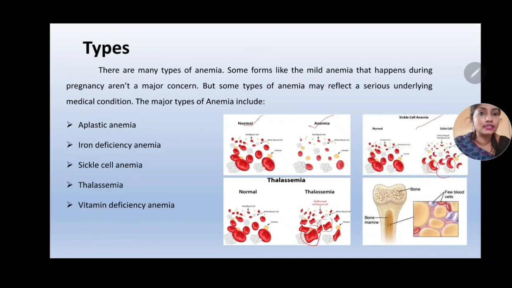And the next one is aplastic anemia. Here you can see that the bone marrow cells are responsible for the production of RBCs. If the bone marrow is defective, then it leads to a shortage of production of RBCs. So this condition is known as aplastic anemia, which leads to production of only fewer RBC cells at the production site, that is the bone marrow.